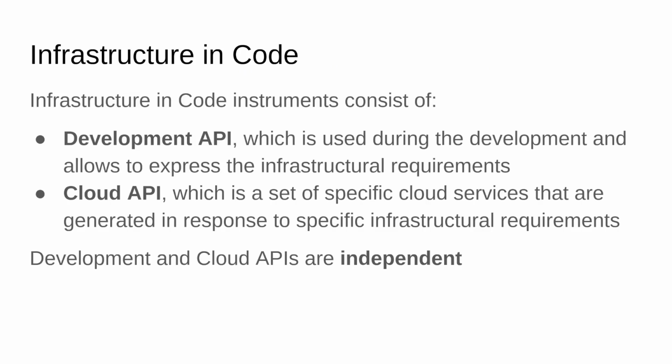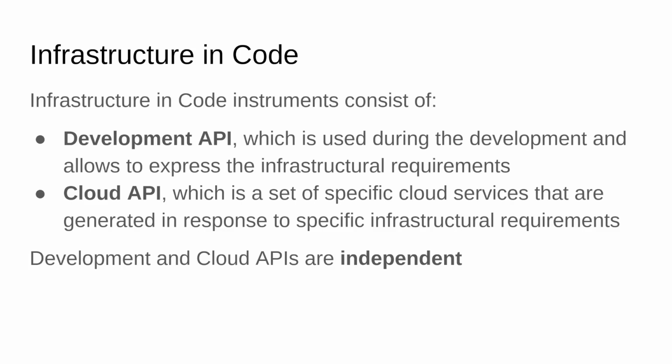We propose to split each infrastructure in code instrument in two parts: Development API and Cloud API. Development API helps the developer to express what specifically they want, meaning some specific infrastructural requirements. Development API can be implemented in various forms. It could be annotations, function-based domain-specific language, DSL, or even an XML file. What is more important, it can even be an existing DSL of an existing framework. For example, we can interpret Spring annotations as infrastructure requirements.